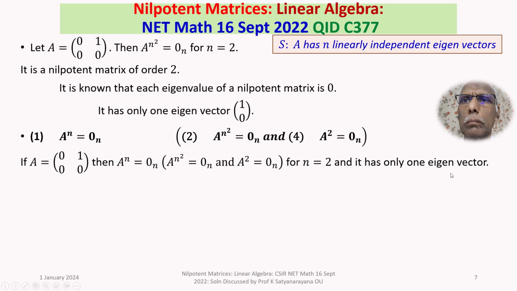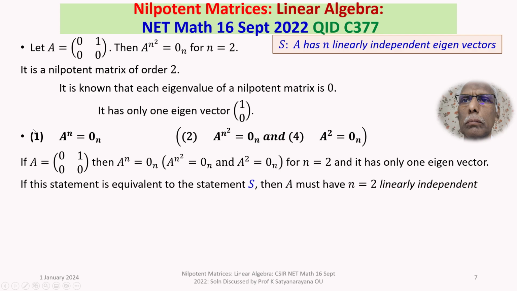And it has only one eigenvector. Only one eigenvector. But it is a 2 by 2 matrix. It has only one eigenvector. If the statement given in option 1, that is A power n is equal to 0 n, is equivalent to the statement S, what is S? The statement: A has n linearly independent eigenvectors, then A must have n is equal to 2 linearly independent eigenvectors. But this is not so. Why? It has only one eigenvector. So, if this statement is equivalent to the statement S, it is not true.